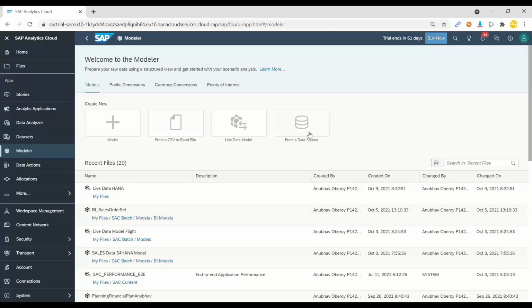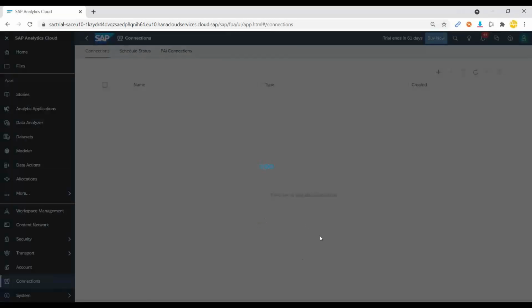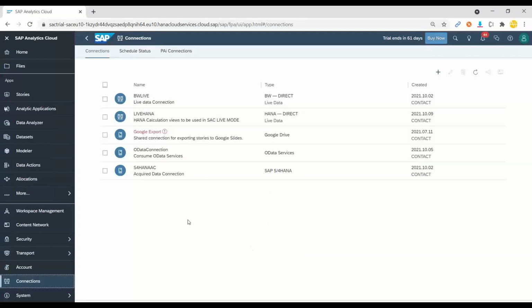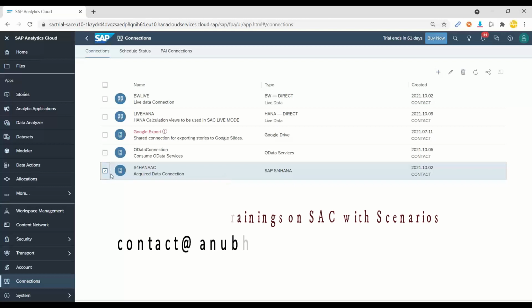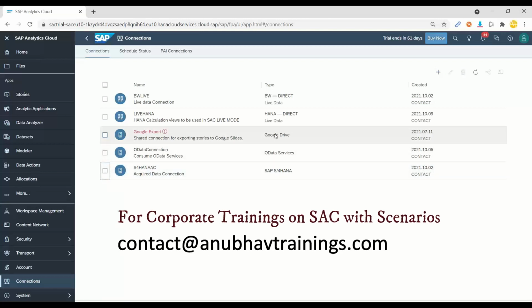So for now, I can go ahead and create a model from a data source. Before I started our class today, I also created a connection to the S4HANA system, which I showed you a few seconds ago. So here you can see I have already created an S4HANA acquired data connection before this session started. I will also explain how I created this when we start our actual classes, so you will see how to create and connect your company system like this with Analytics Cloud. We have different types of connections, like live BW connection and live S4HANA connection. We will be learning all of it in our regular classes.